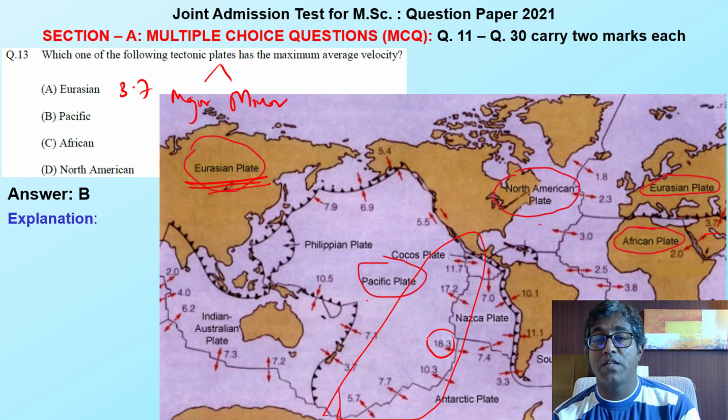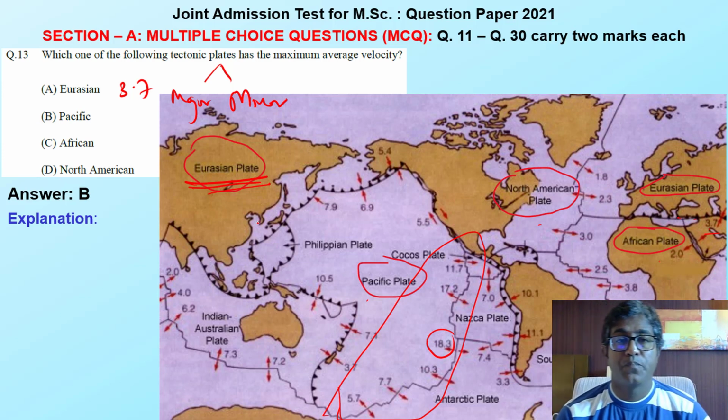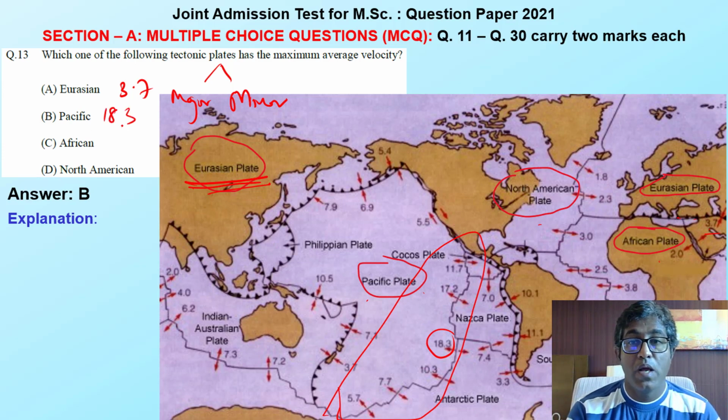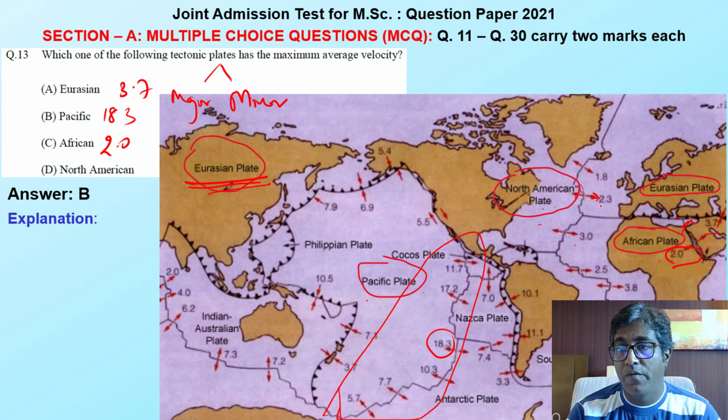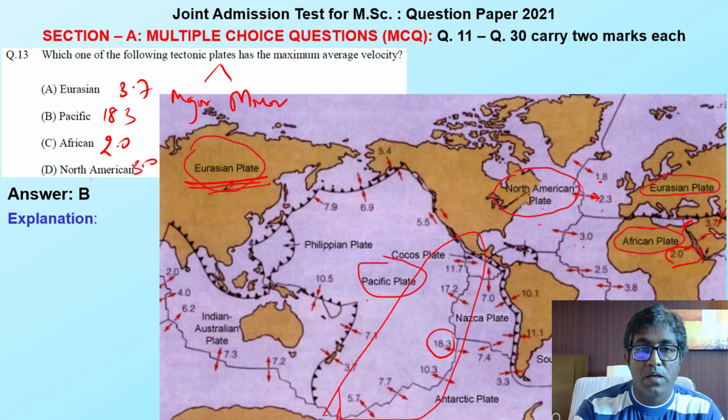If it has the maximum, it is not going to reduce too much. For the Pacific plate, you can see the velocity is 18.3. The African plate is moving towards the northern part with a velocity of 2. And what is the North America velocity? You can see it has an average velocity of 1.8, 2.33. Let me take 3 as the average maximum velocity.